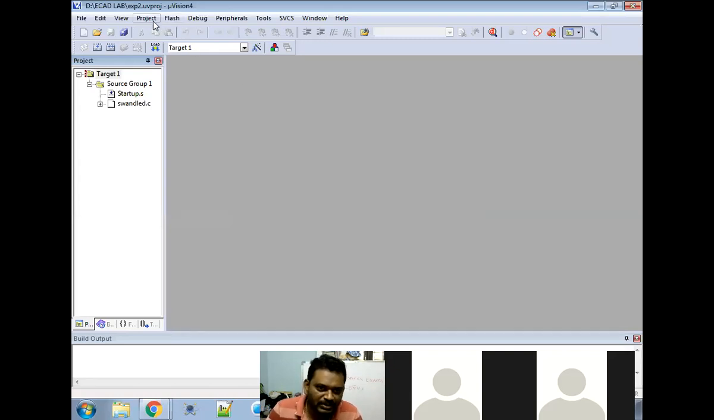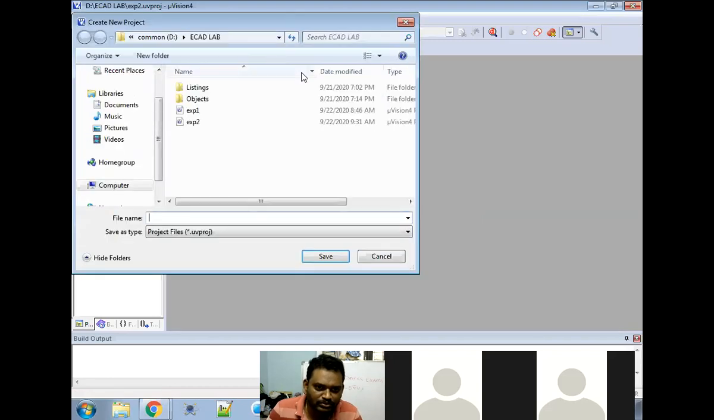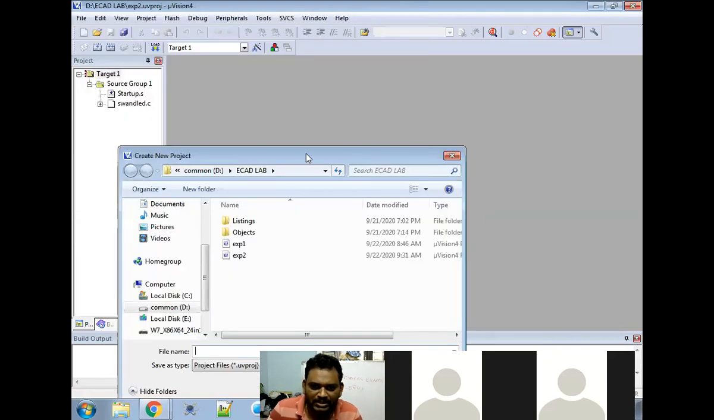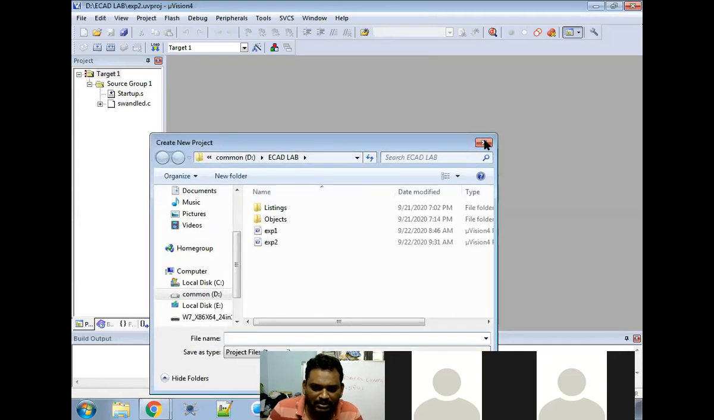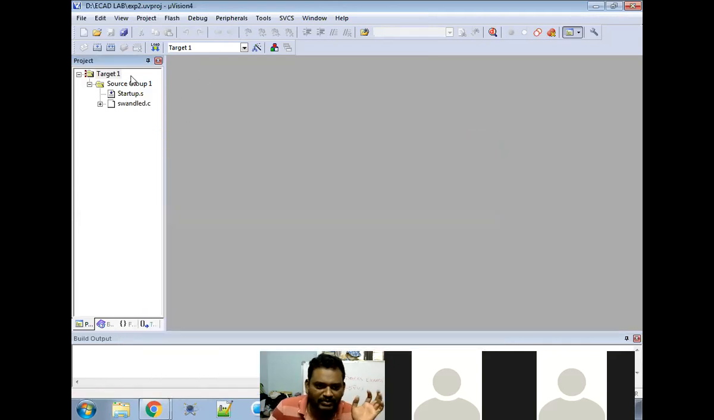This is the actual thing that you have. You need to select New Project. Always select a new project. This is the actual window. Previously I did some programs, that's why it is showing like this, but if you open it, it is empty.